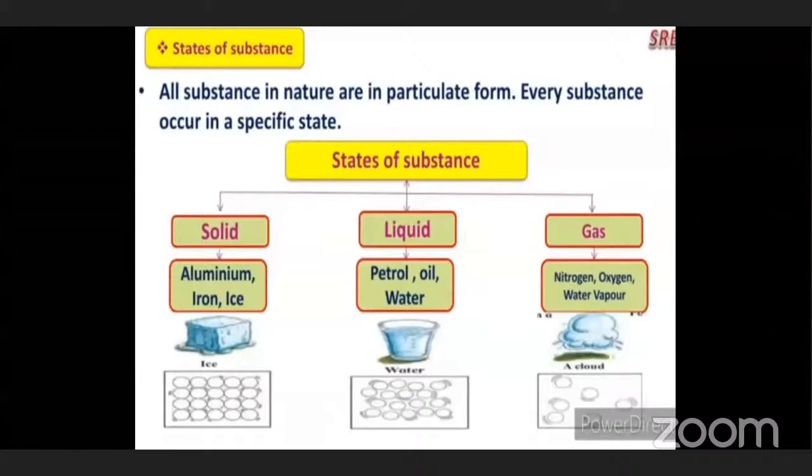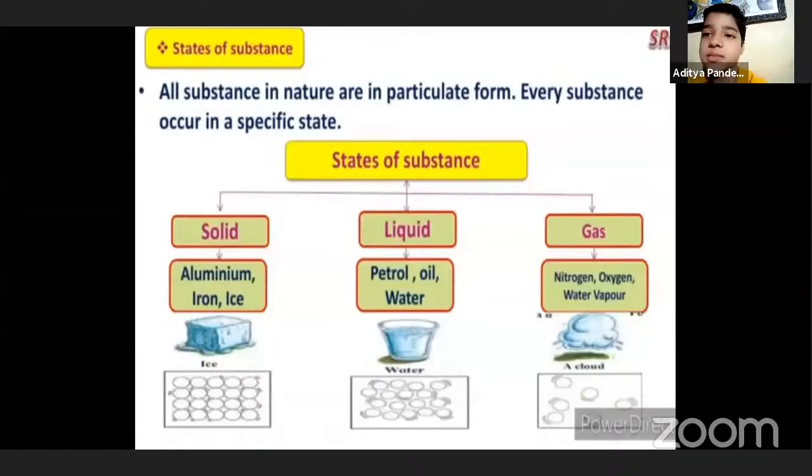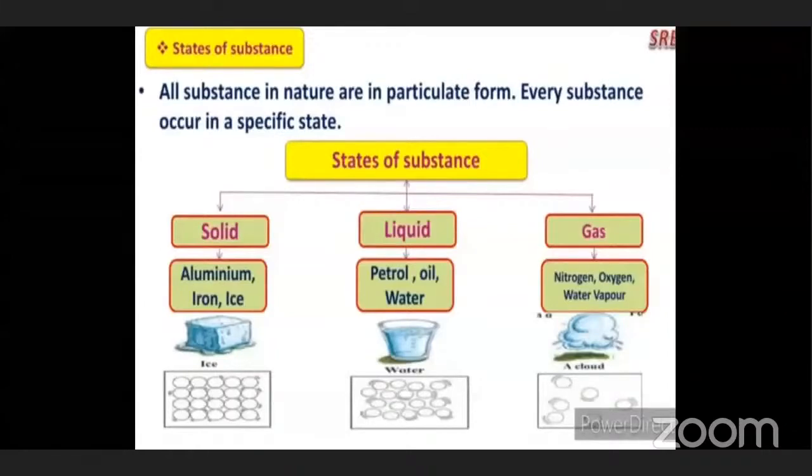Okay. Now, can you give me some examples of liquids? Milk. Milk, very good. Juice. Juice is very good. Kerosene, we are using that, it is also in the liquid form. Yes, coconut oil we have, that is also in the liquid form.